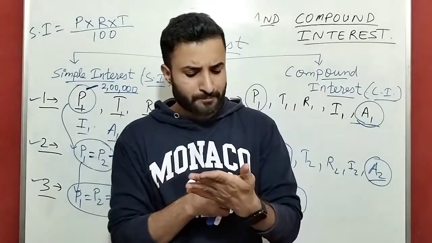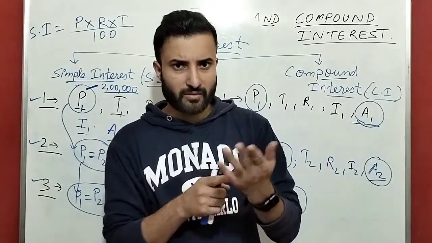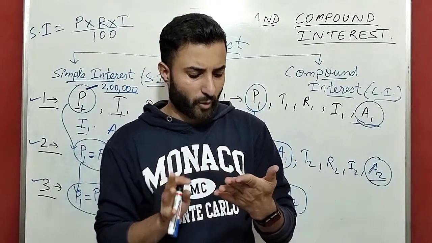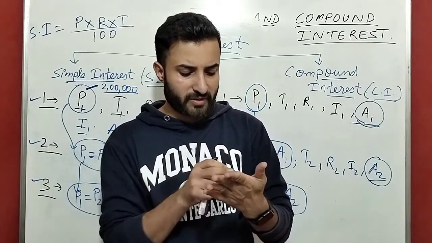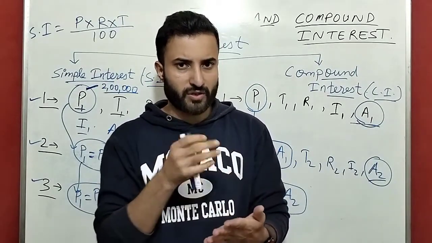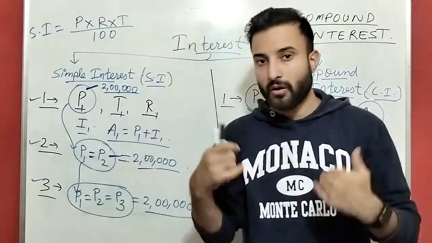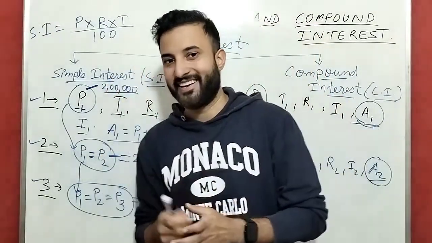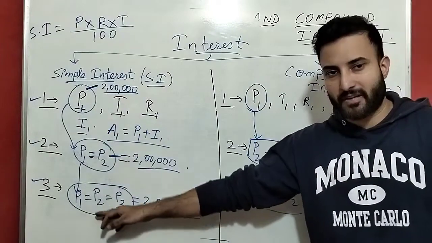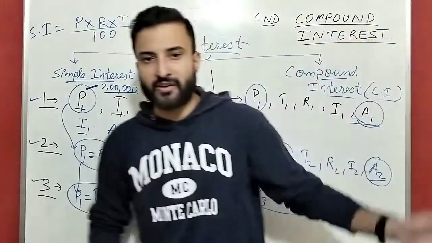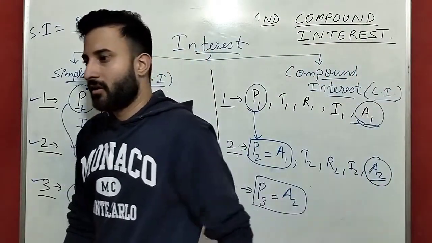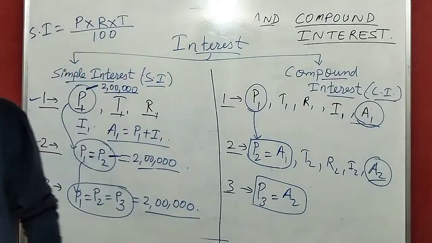Simple interest means each and every year my girlfriend is same. Compound interest, each and every year I will keep on changing the girlfriend. No, that is just for your remembering. So simple interest, each and every year the principal remains same. Compound interest, each and every year your principal keeps on changing.